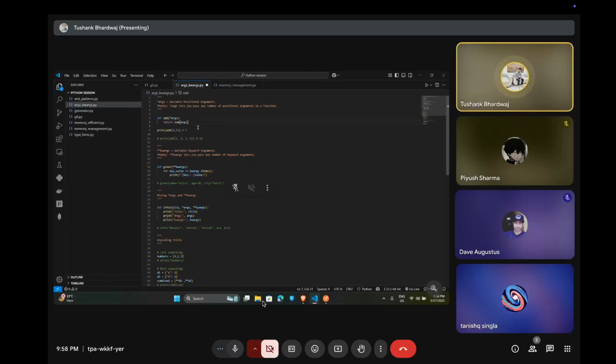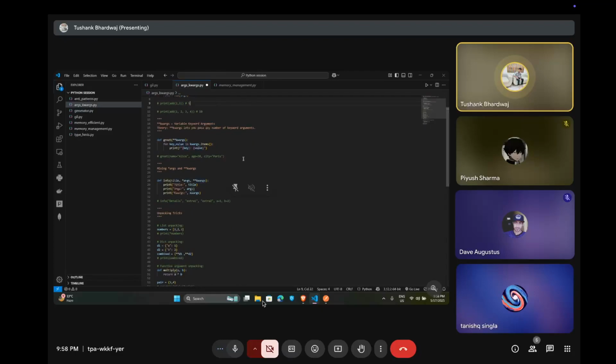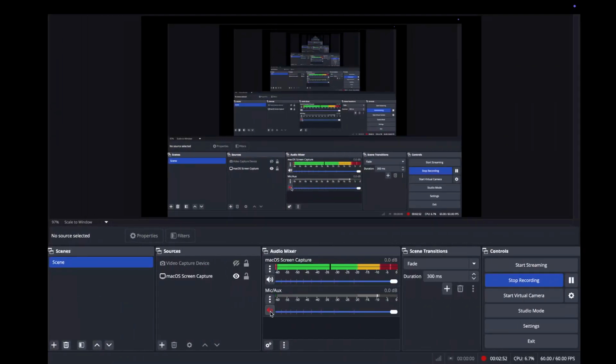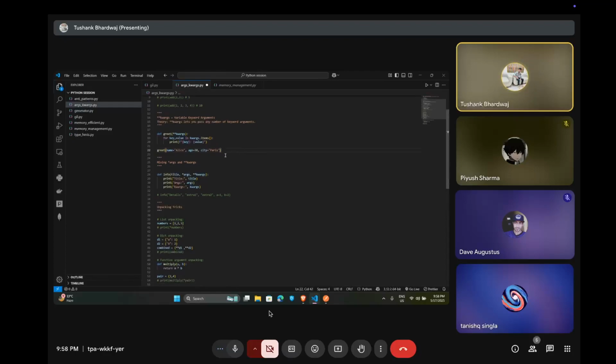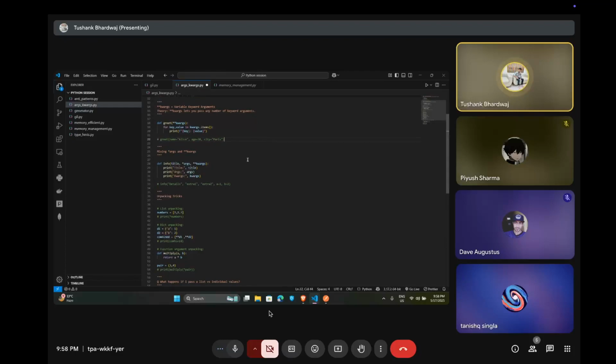And for kwargs, we can pass in dictionary format, or you can say object format, in key and value pairs. Here we can mix both args, kwargs and normal values in a single function.